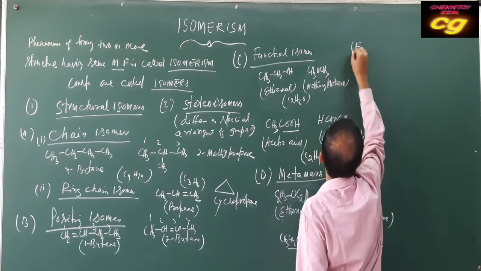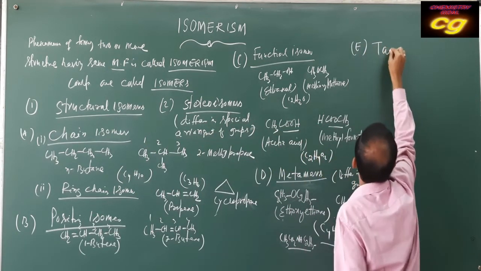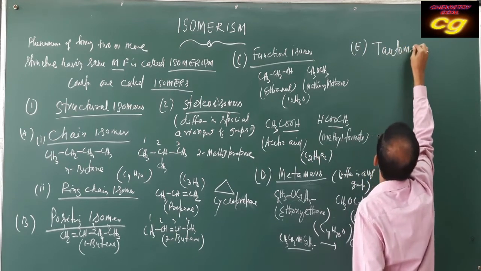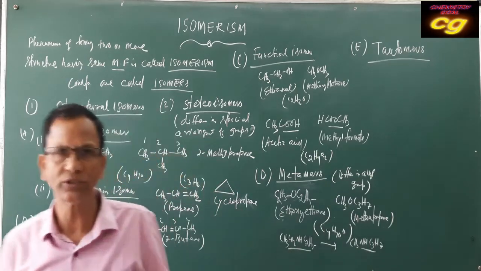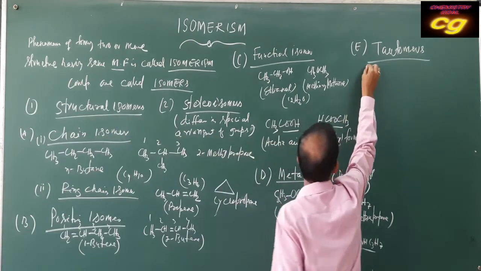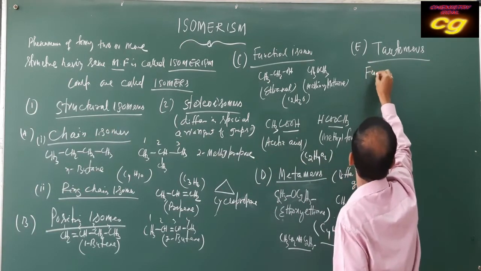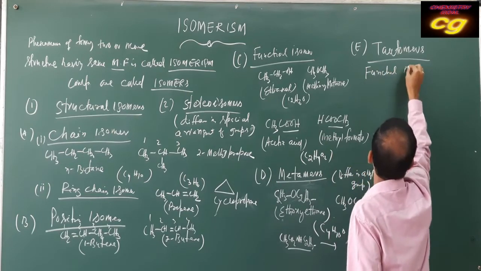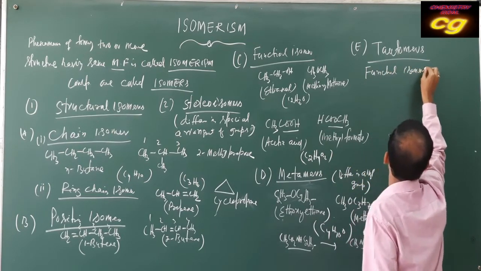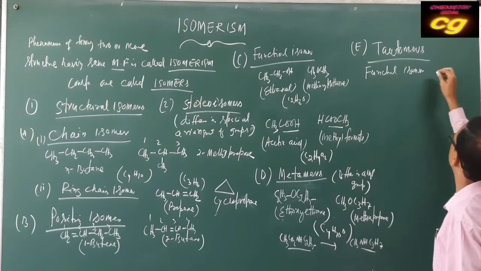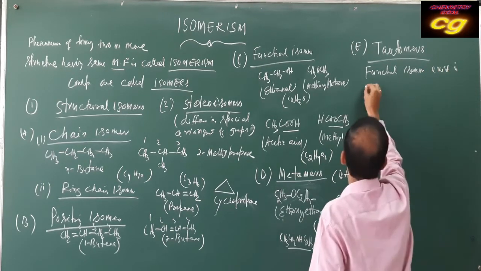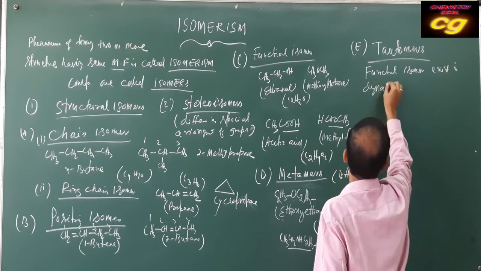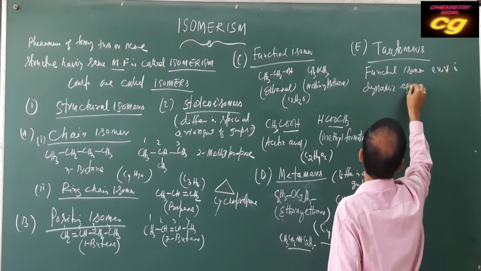Then what are tautomers? Tautomers are functional isomers that exist in dynamic equilibrium.